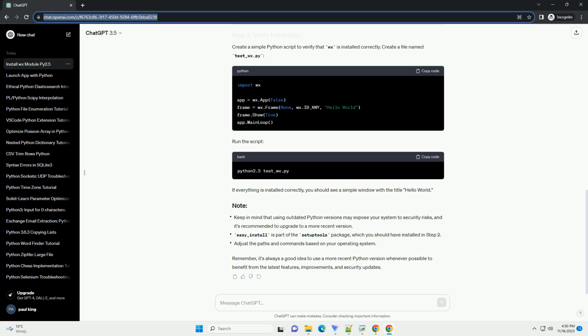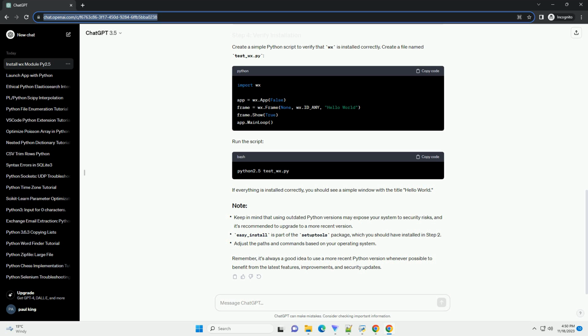Create a simple Python script to verify that wx is installed correctly. Create a file named test_wx.py. Run the script. If everything is installed correctly, you should see a simple window with the title Hello World.